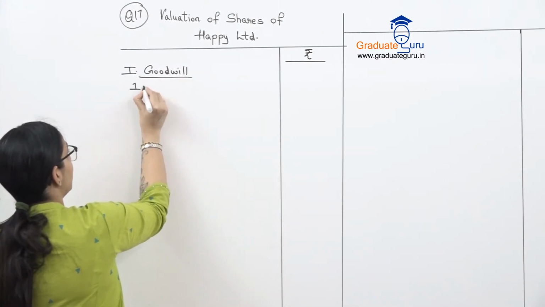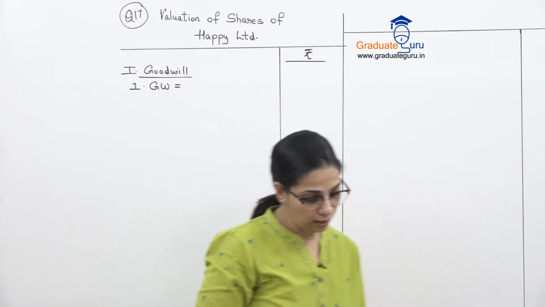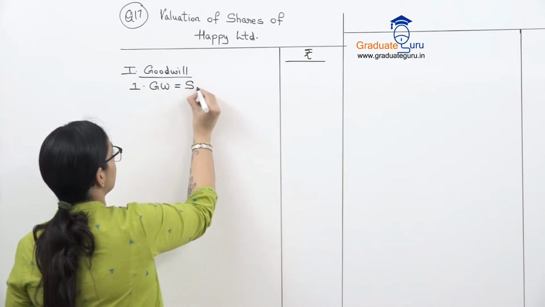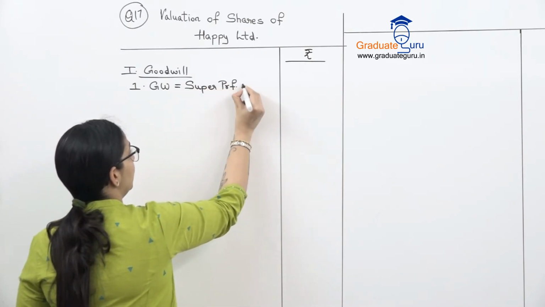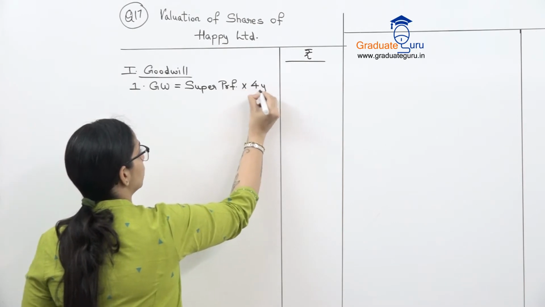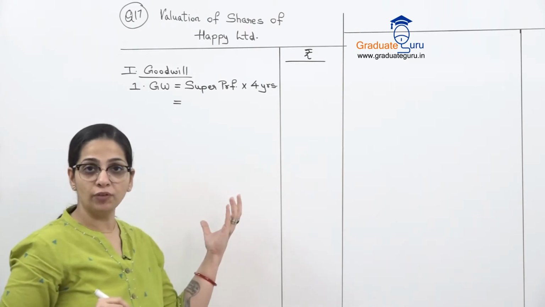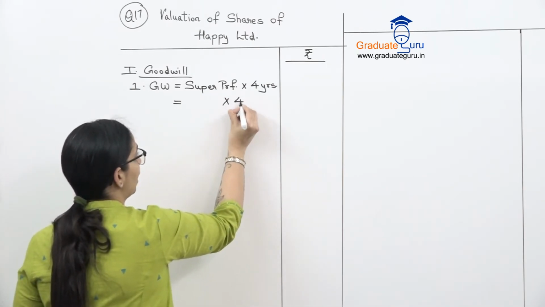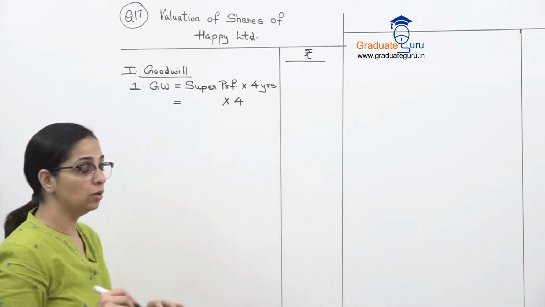And they've given us the method for valuing the goodwill. So our goodwill is 4 years purchase of super profits. So super profits into 4 years. Right? So I need my super profits. I don't have the super profits yet. I'll leave that blank for now. When we get that amount, we'll fill it up here. Multiply by 4 and that will give us our goodwill.